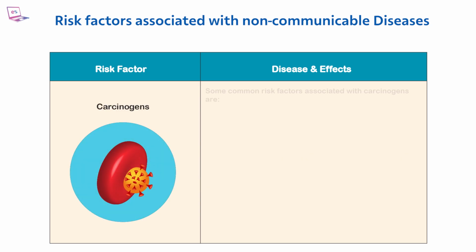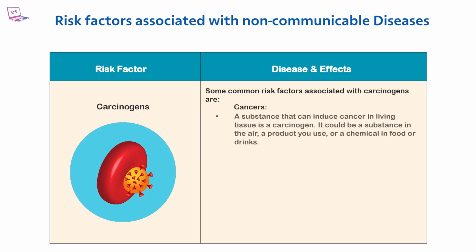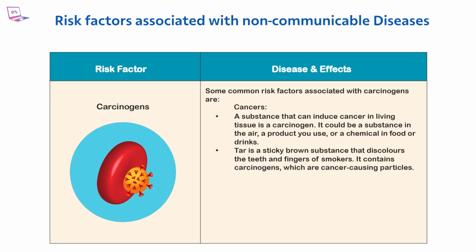Carcinogens. Some common risk factors associated with carcinogens are cancers. A substance that can induce cancer in living tissue is a carcinogen. It could be a substance in the air, a product you use, or a chemical in food or drinks. Tar is a sticky brown substance that discolors the teeth and fingers of smokers. It contains carcinogens, which are cancer-causing particles.